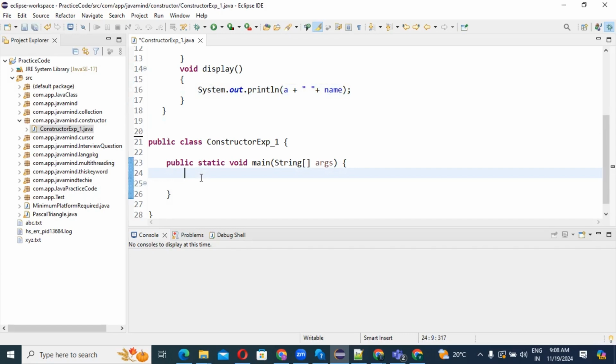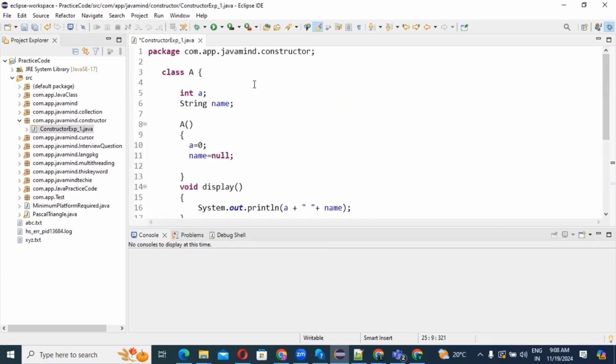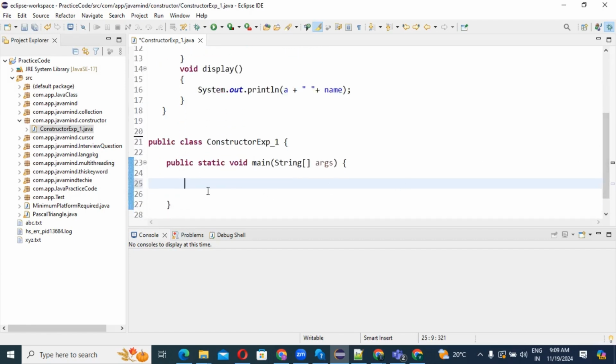So, guys, for that purpose, what we need to do? We need to create the object of class A. Yes or no? So how are we going to create the object, guys? You know very well, right? So A, suppose reference variable ref equals new A. Now you can see that is the main concept.